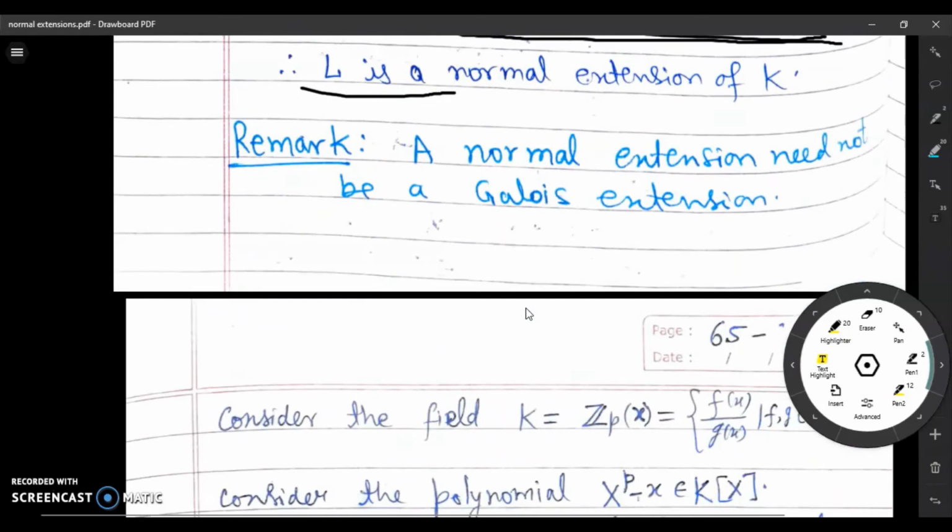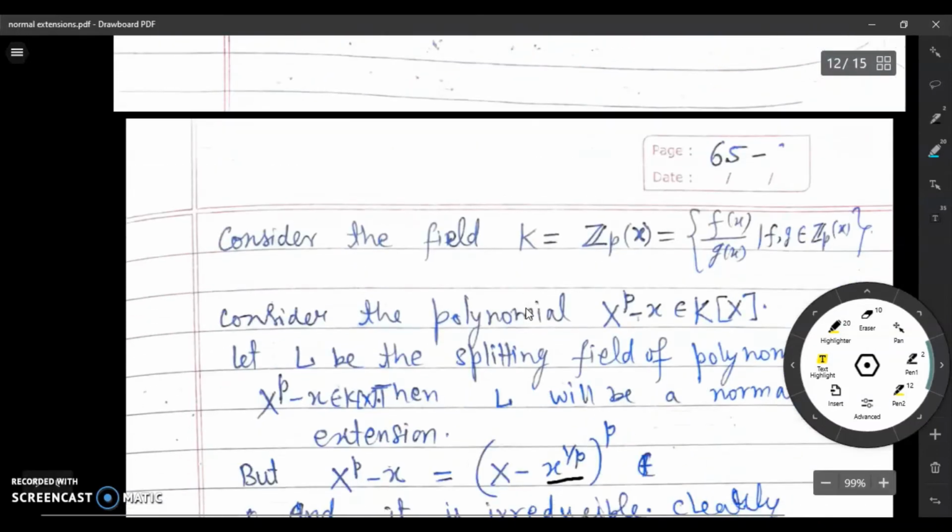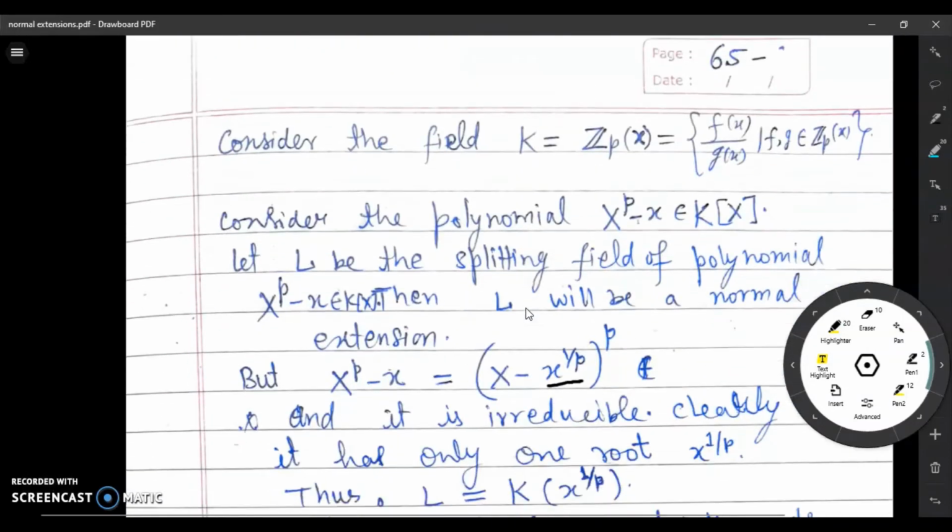But note that a normal extension need not be a Galois extension. So for this purpose, we consider this example.